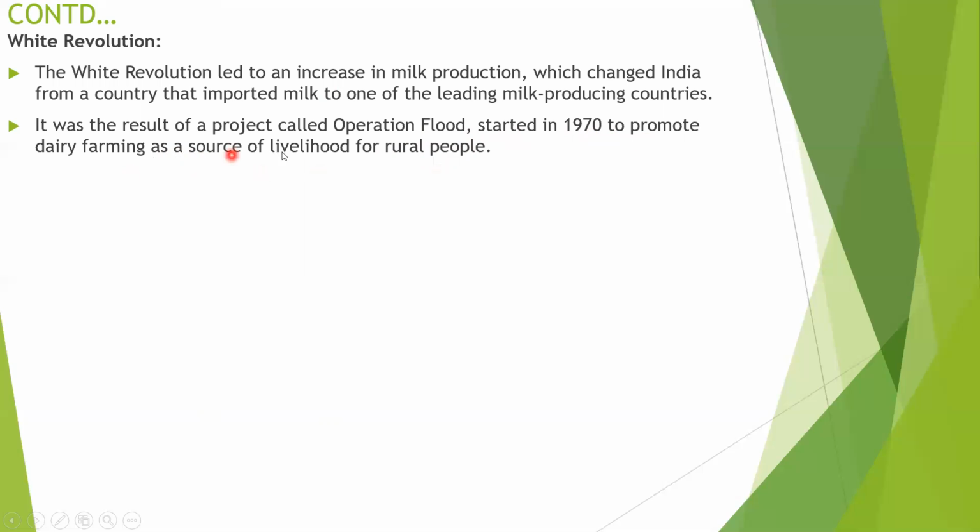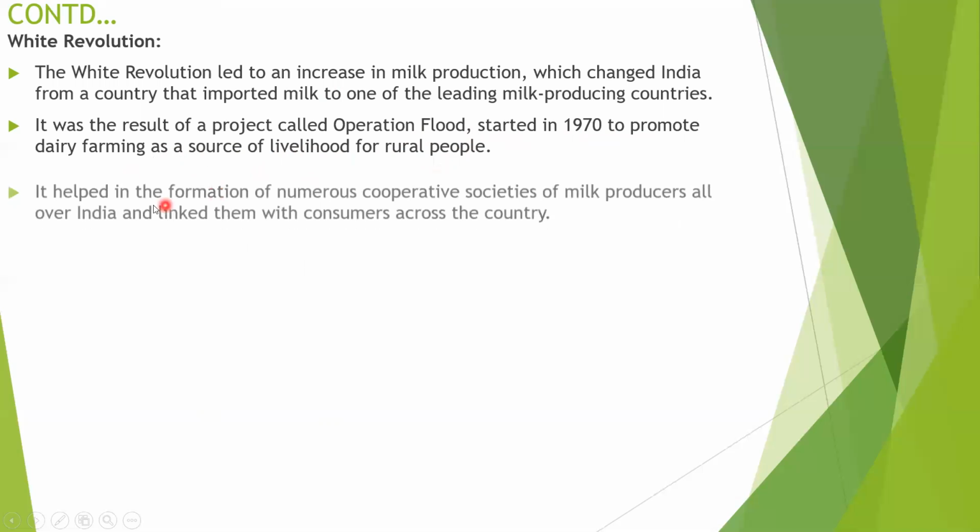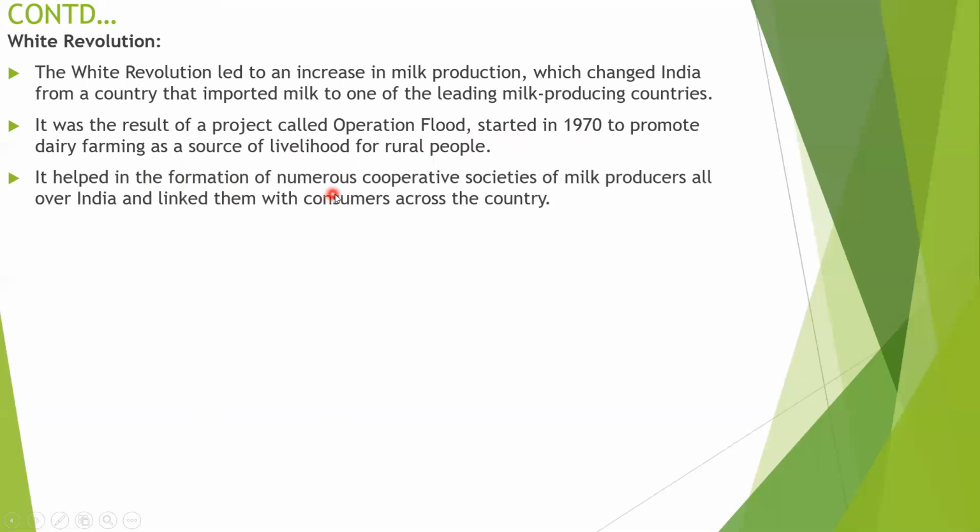This operation, started in 1970, promoted dairy farming as a source of livelihood for rural people, and it helped in the formation of numerous cooperative societies of milk producers all over India and linked them with consumers across the country. A lot of cooperative societies take care of this, link and collect the milk, do pasteurization of the milk, and then sell it or export it to other countries.